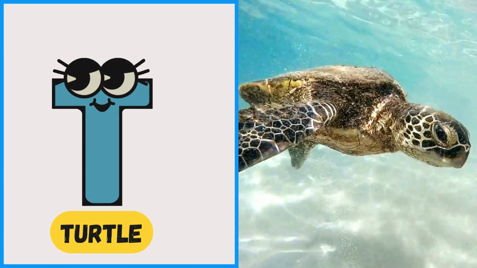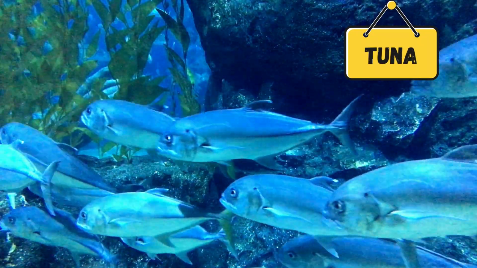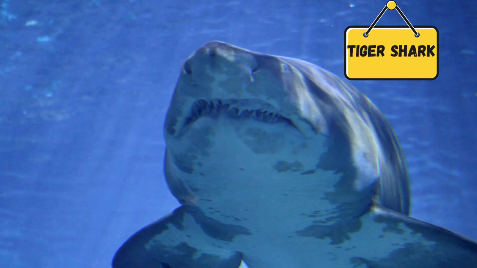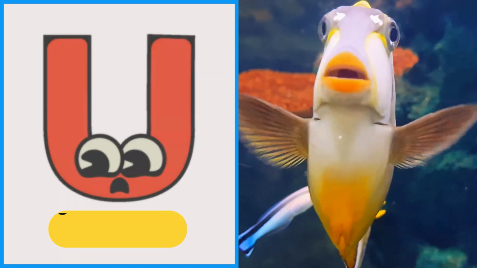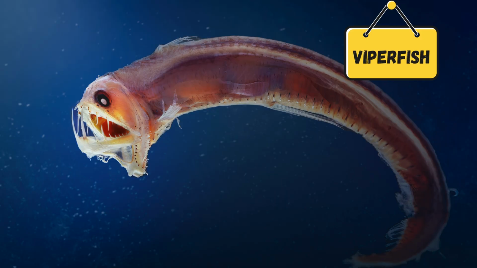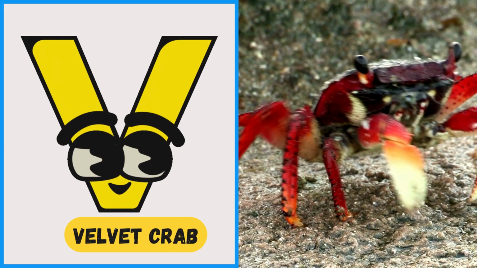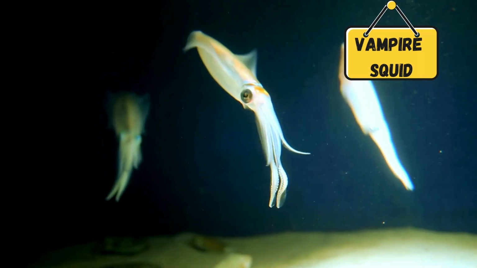T is for turtle, turtle. T is for tuna, tuna. T is for tiger shark, tiger shark. U is for urchin, urchin. U is for unicorn fish, unicorn fish. V is for viperfish, viperfish. V is for velvet crab, velvet crab. V is for vampire squid, vampire squid.